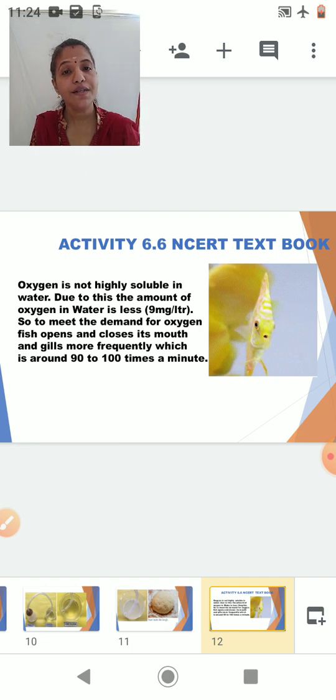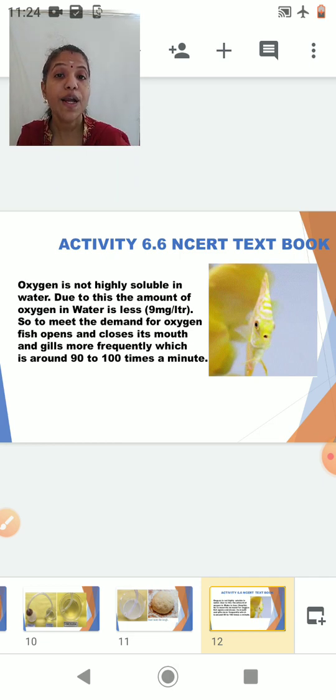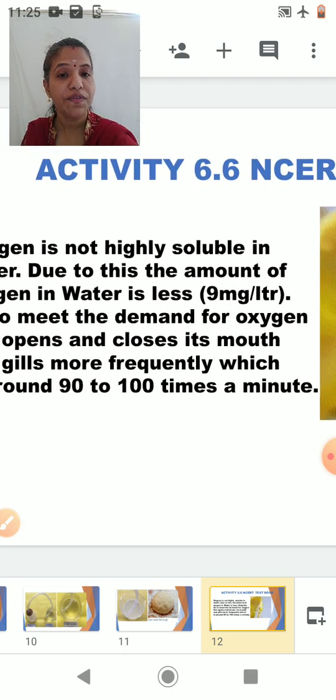Now we will discuss activity 6.6 of your NCERT textbook. In this we are going to study the breathing rate of the fish, and we will compare it with that of human beings. Students, all of you know that the fish takes in oxygen which is dissolved in water. But the problem is that oxygen is sparingly soluble in water. So fishes have to put more effort to take in oxygen from the water. So the respiratory rate of a fish is much higher than that of human beings, around 90 to 100 times a minute.